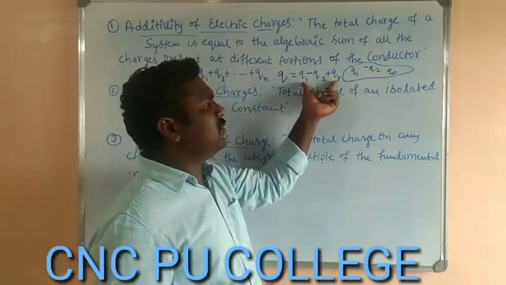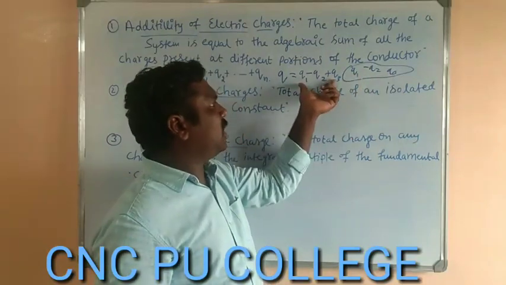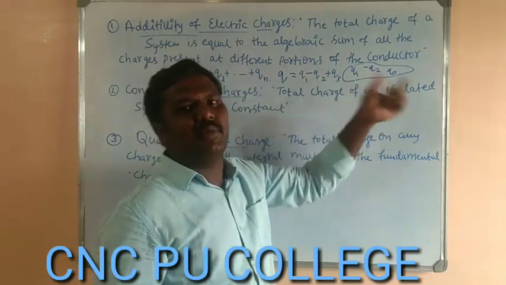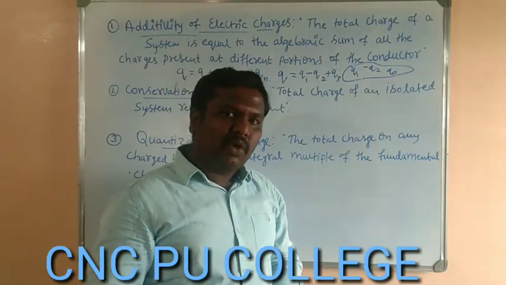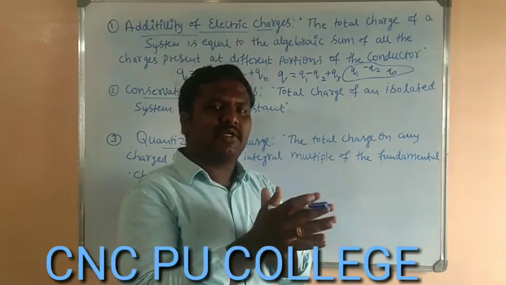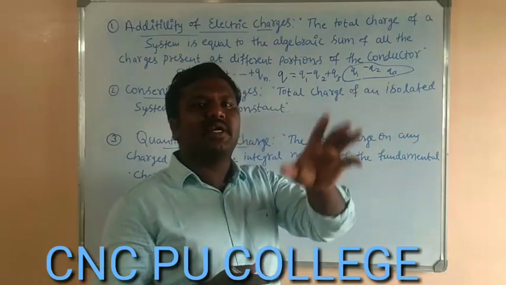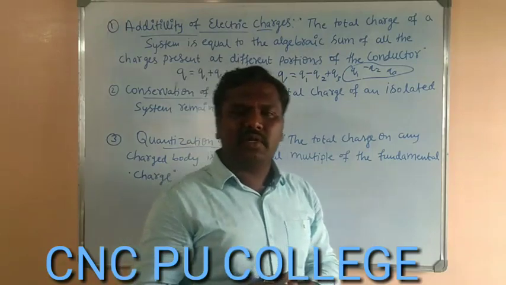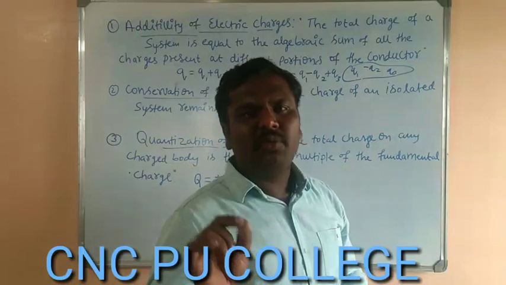If the total sum is positive, then we can say the body is positively charged. If the total algebraic sum of all the 3 charges is negative, then we can say the body is negatively charged. So this property we call additivity of charges, where the total charge of the body is equal to the algebraic sum of all the charges present at the different portions of that given body. So charges have an additive nature.